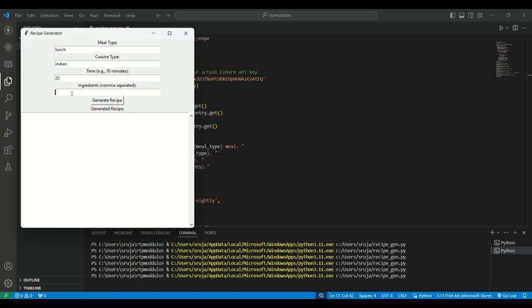Ingredients, assume I have chicken, potato, and I have spices also. So there is no need to give spices further. And if you want to, we can give.